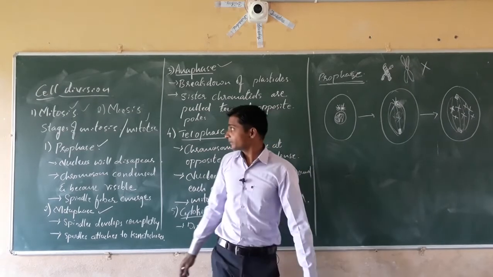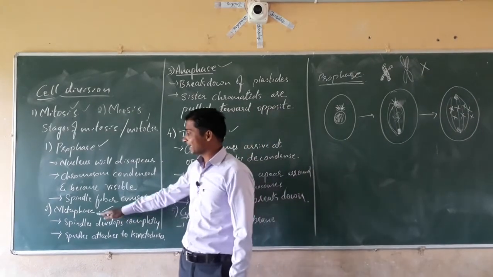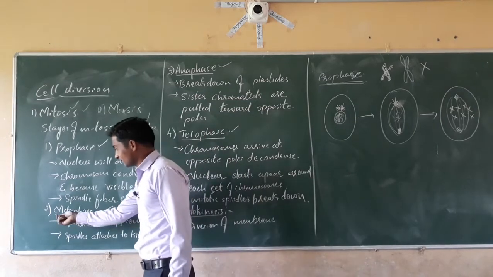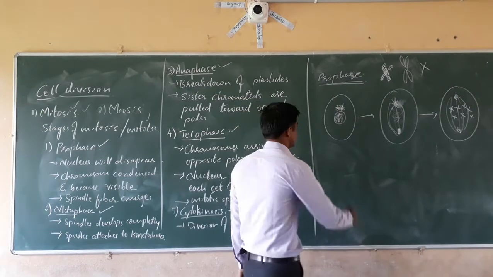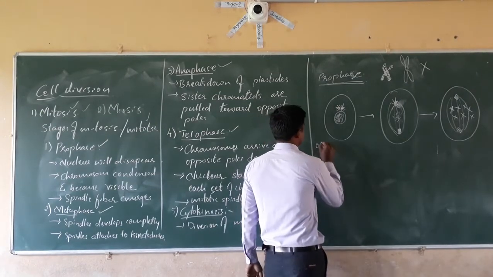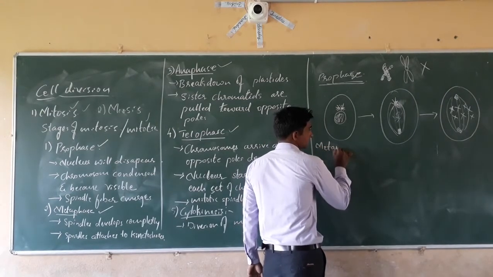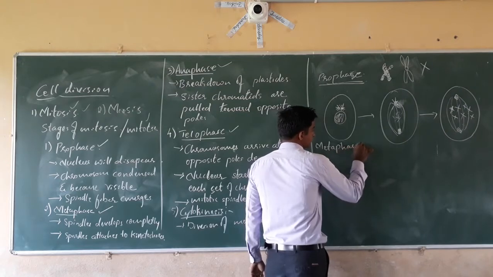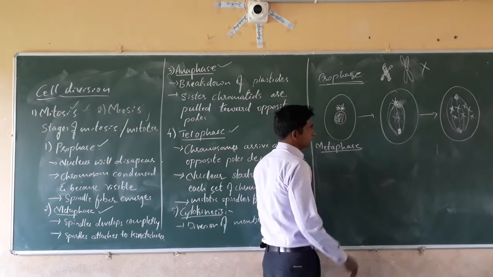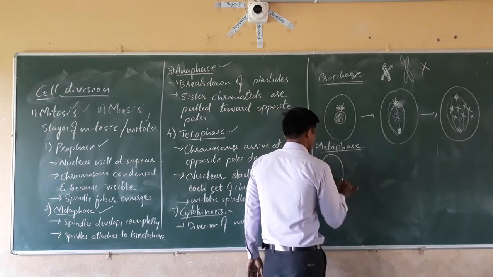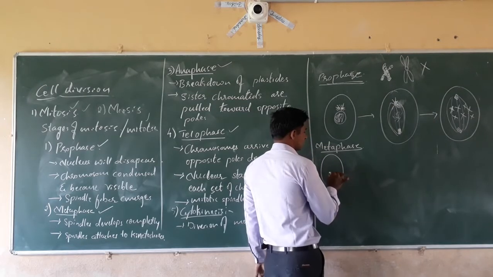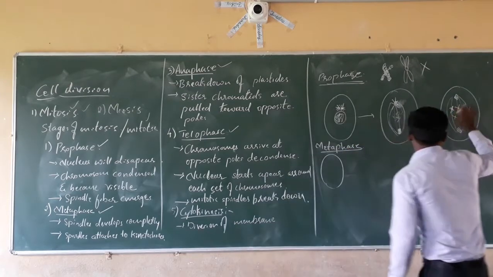Next, dear students, come to the metaphase. Meta means middle. Here what happens? Whatever chromosomes are present are scattered everywhere.